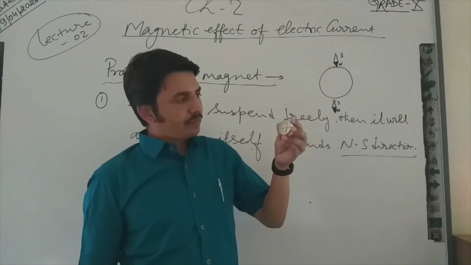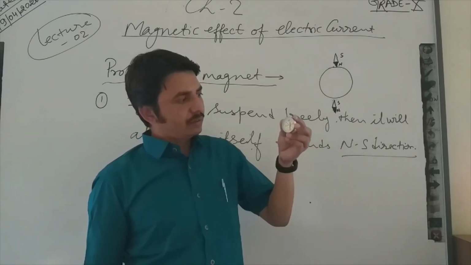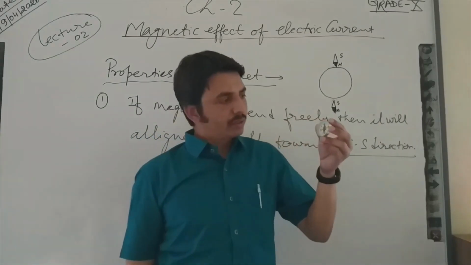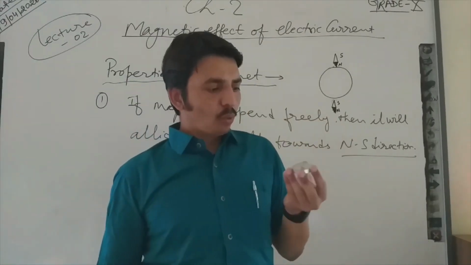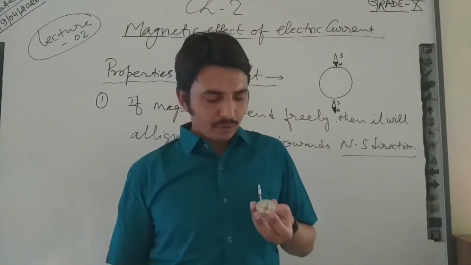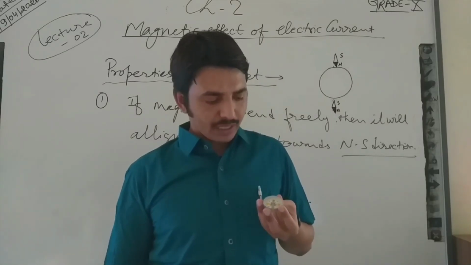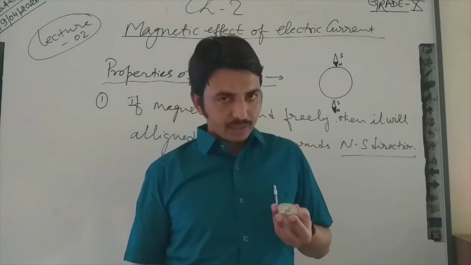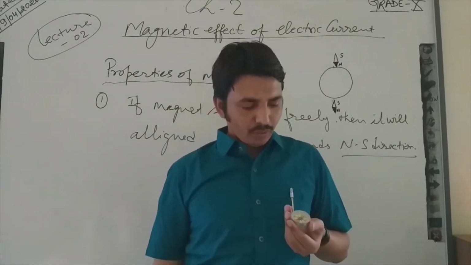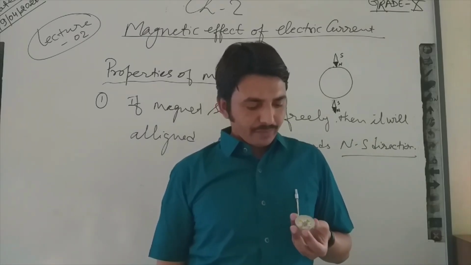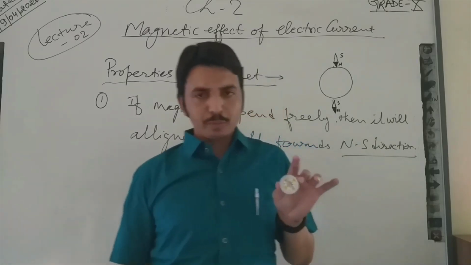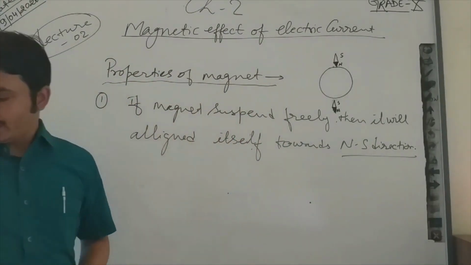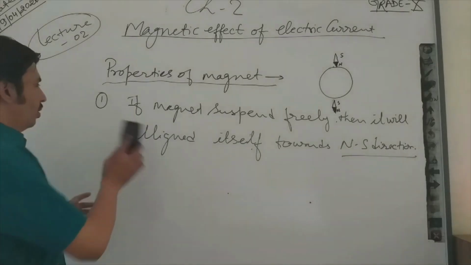If I hold it vertically, then one end strikes the surface, so due to friction this point is not moving. But if I hold it horizontally and tilt it, then the pointer of this magnet will also change. So you can verify with the help of this: if I suspend it freely, then its poles will align into the south and north direction.